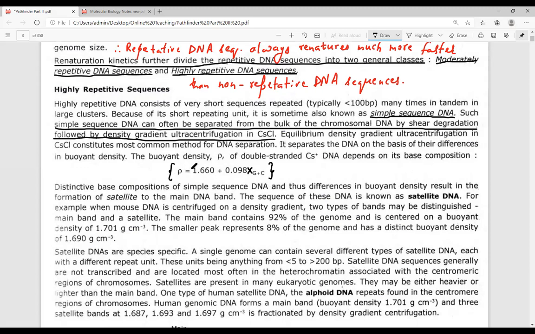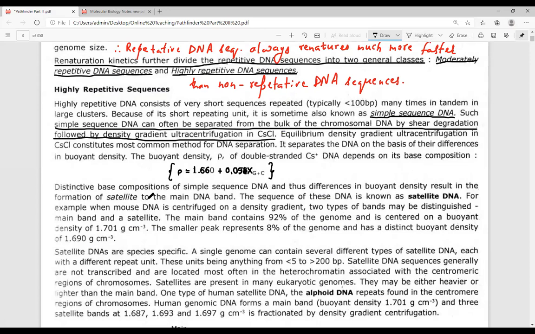So the density gradient is given by this particular formula. Rho is equal to 1.66 plus 0.098 x G plus C. This is the most important formula. Okay, so what does this formula indicate? This formula indicates that the GC value always gives a greater density.